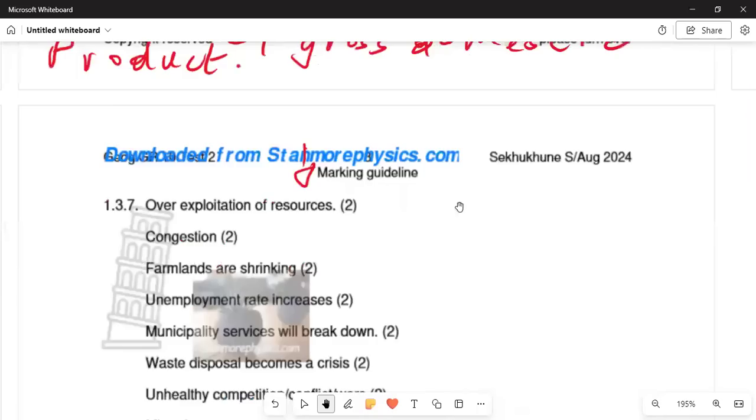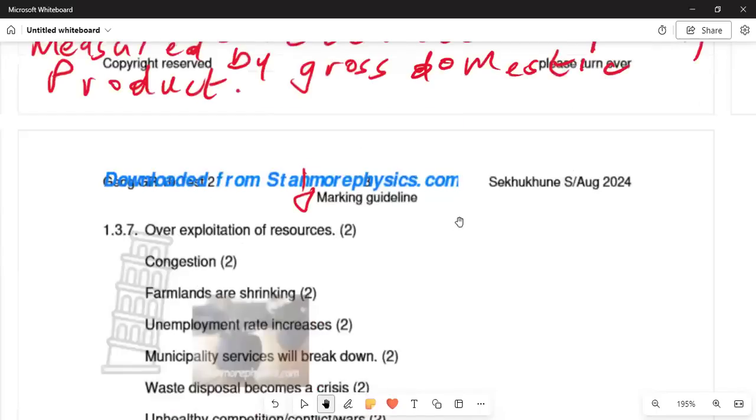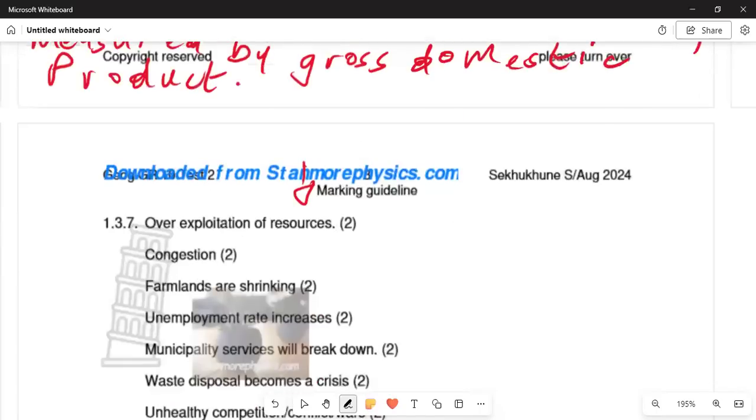So we can see that for 1.3.7, overpopulation causes overexploitation of resources such as the land and the vegetation, and there will be too much congestion. That will be number two. It means traffic increases and land is shrinking.